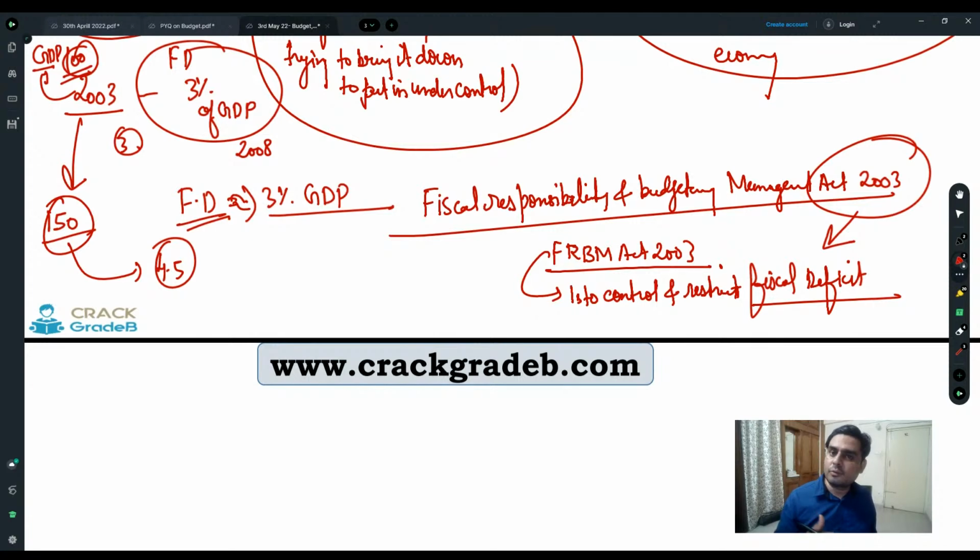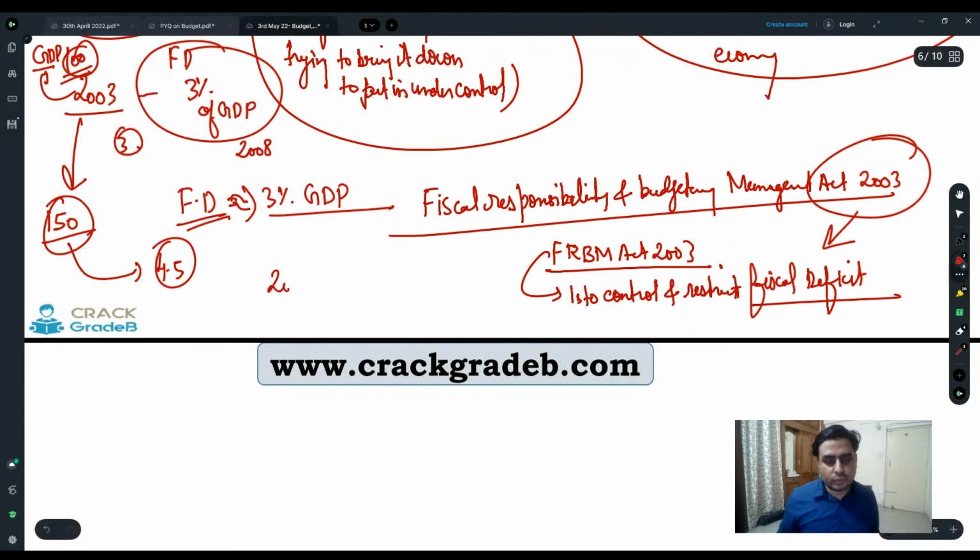That means government has to go for more borrowings. And if government goes for an exceptional increase in borrowings, then for that year and for the upcoming 3-4 years, it is not possible for the government to achieve the fiscal deficit target which they set in the FRBM Act.